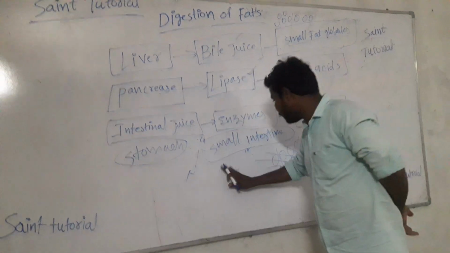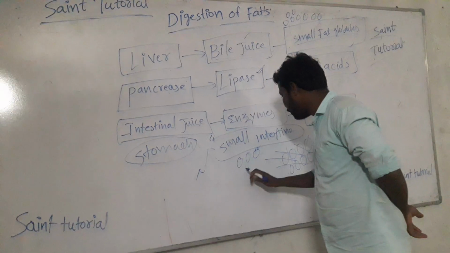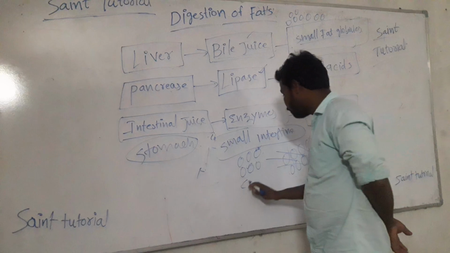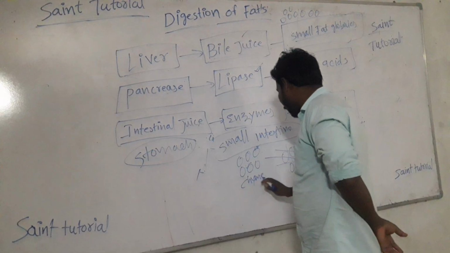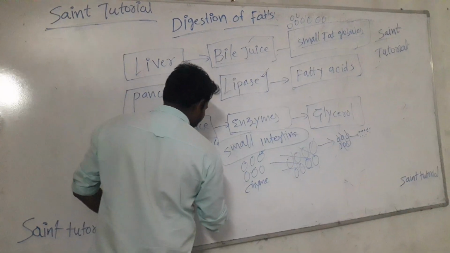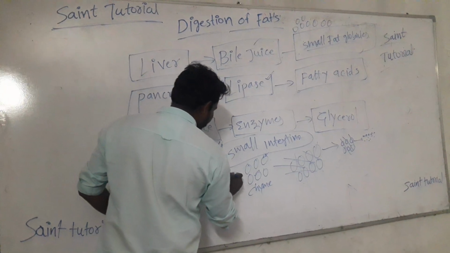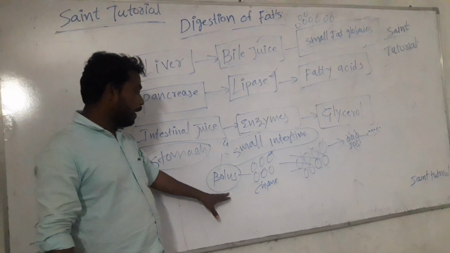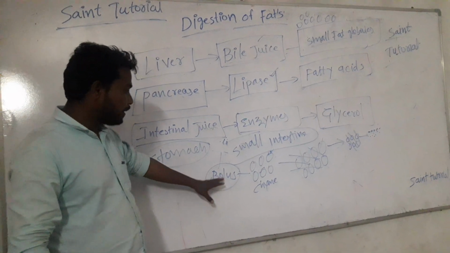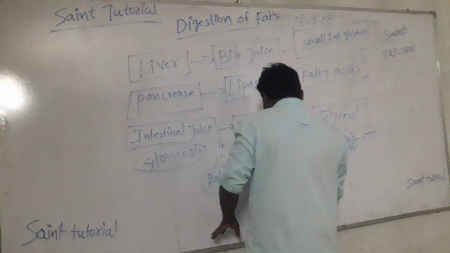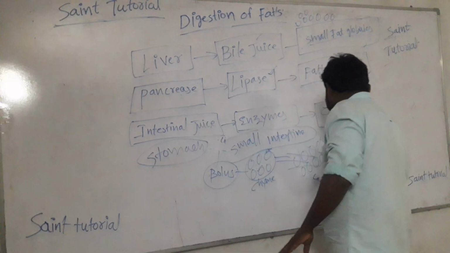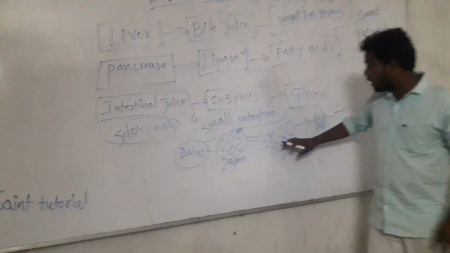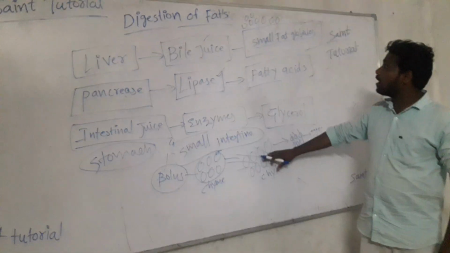Which is the bolus? What came from the stomach is actually chyme. From the mouth, it is a bolus. Actually, it is a food item, but food which is chewed by the teeth and mixed with saliva is called bolus, and when it comes to the stomach it is called chyme. It is the chyme.